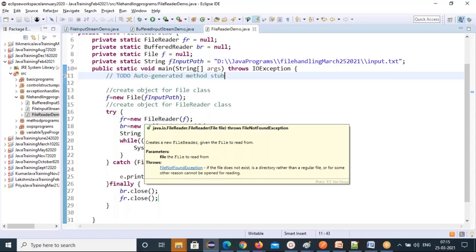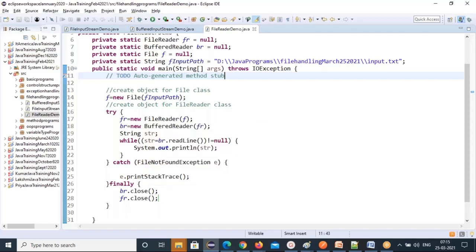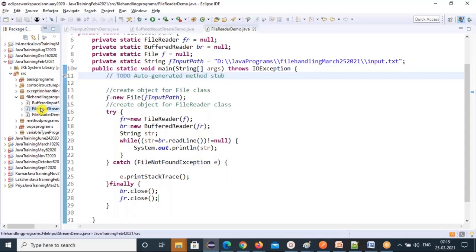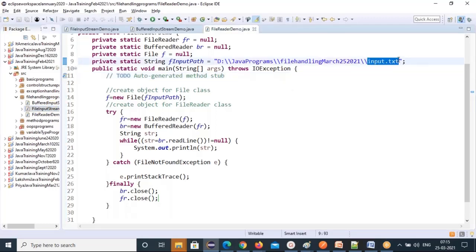And next one is how to write the data to the files. So I have data in my file. How can I write it to another file? So I'll take this file input stream class, and same, because we have data in this input.txt, and this data I want to write to the output.txt. How can you write? So let's take this.